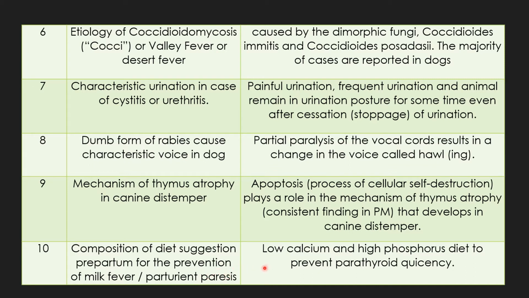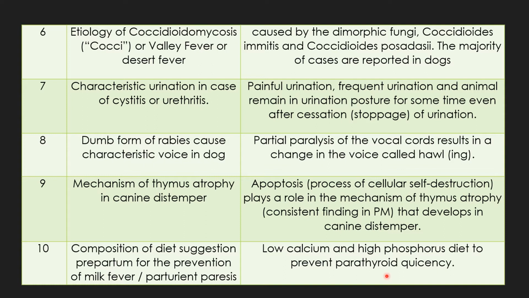So the answer to this important question is: the diet must contain low calcium and high phosphorus to prevent parathyroid quiescency. If the owner provides low calcium and high phosphorus, the parathyroid gland remains active.